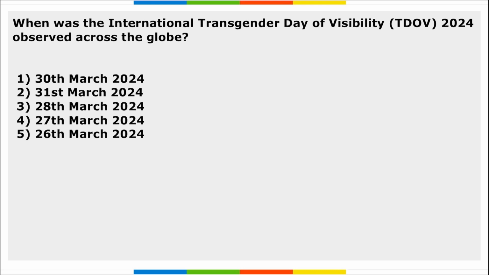Let's start. First is, when was the International Transgender Day of Visibility 2024 observed across the globe? So this day is observed on 31st of March across the globe, and the transgender pride flag was created by American trans woman Monica Helms in 1999. And this day draws attention towards eliminating poverty, violence, and discrimination based on the gender identity faced by the community.